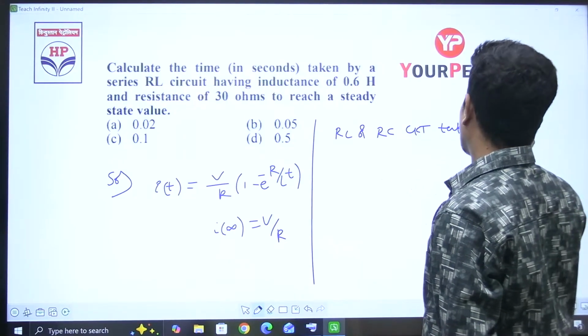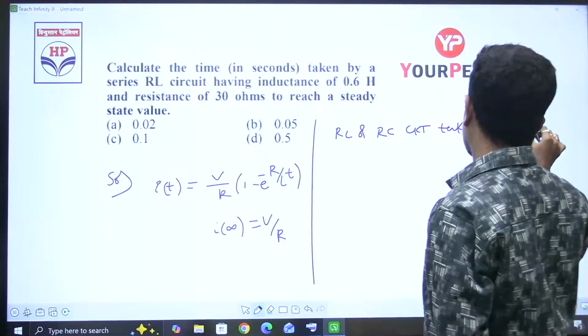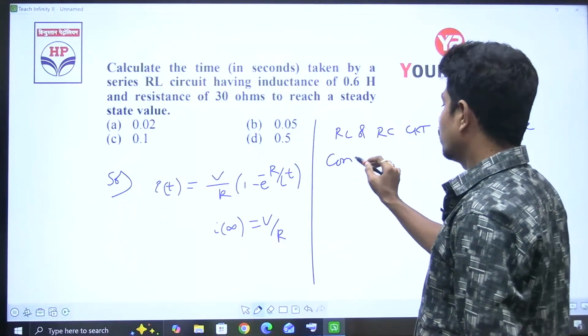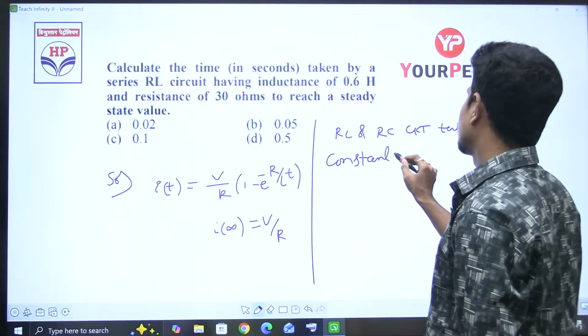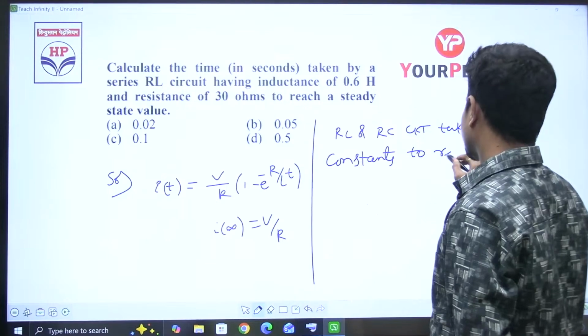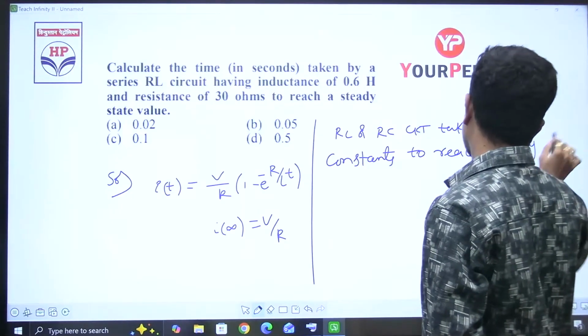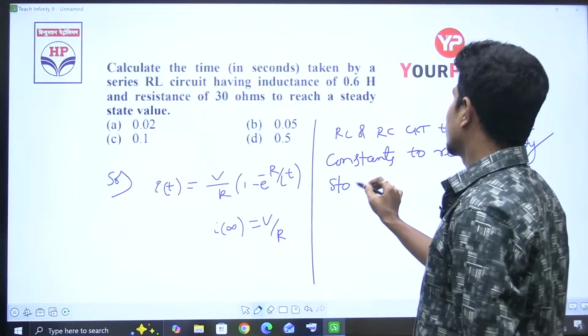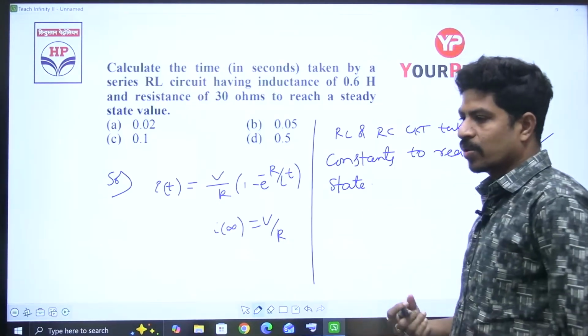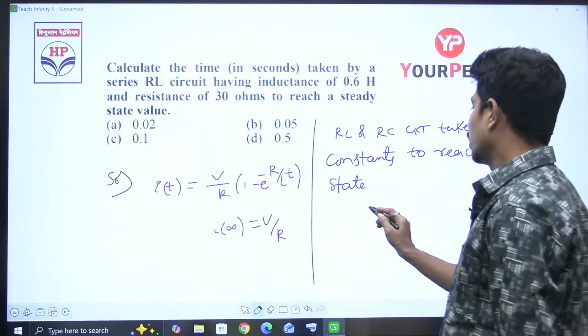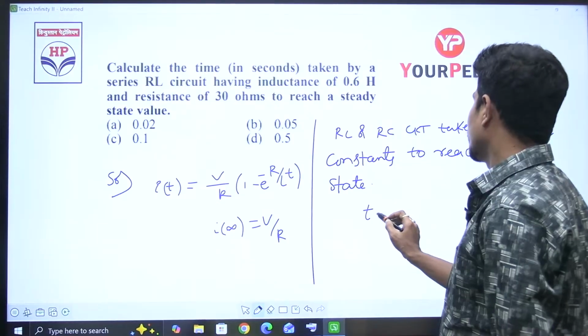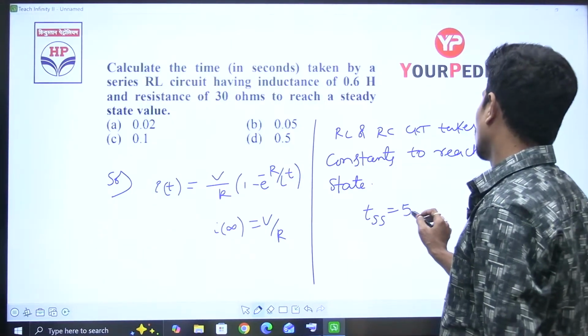See, an RL or RC circuit takes 5 time constants to reach steady state. To reach steady state, how many time constants is it going to take? It is going to take 5 time constants, right? Then the time taken to reach steady state is equal to 5 tau approximately.